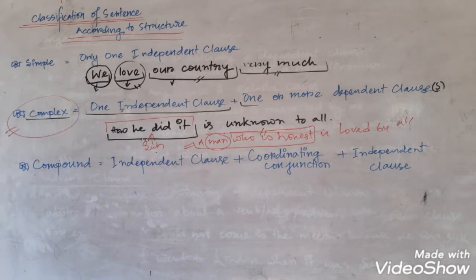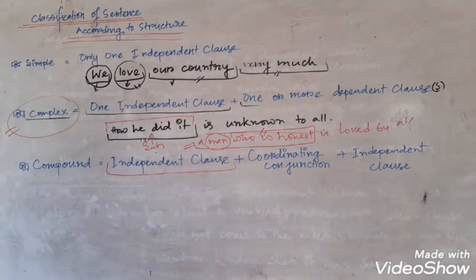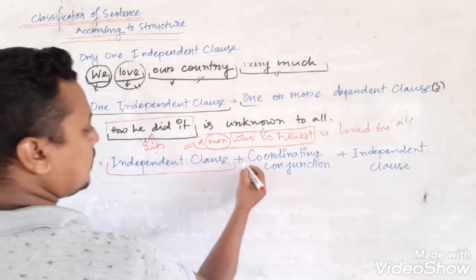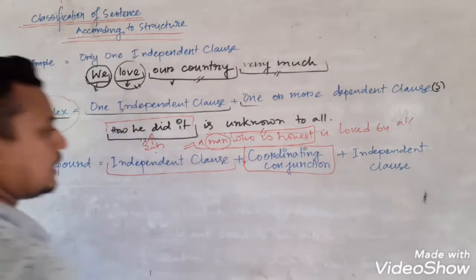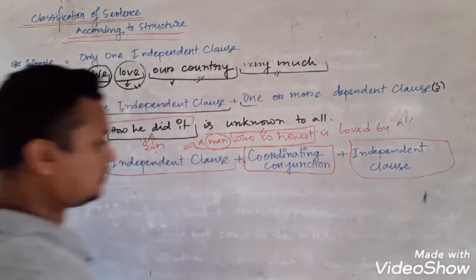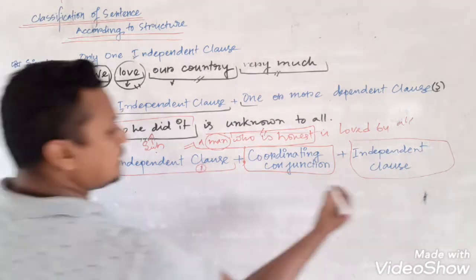Okay, sir? And then come to the third section of today's discussion, and this is the compound sentence structure. In a compound sentence, you will get three parts. How many parts are there in a compound sentence? Three parts. Number one, independent clause. Then you will get a comma, then a coordinating conjunction, and then another independent clause. It is independent clause 1 and it is independent clause 2.